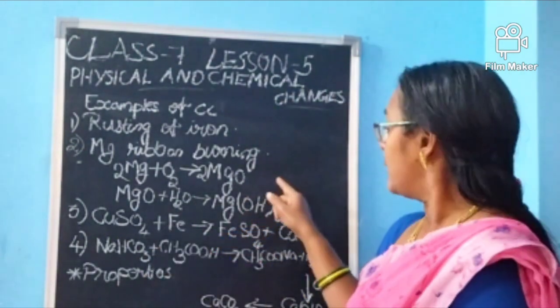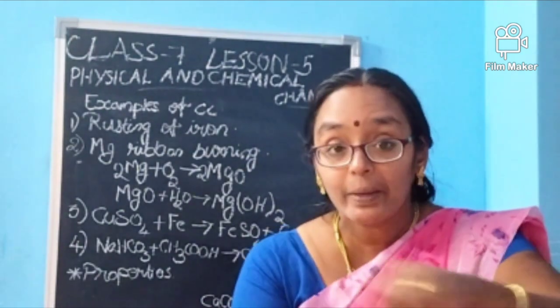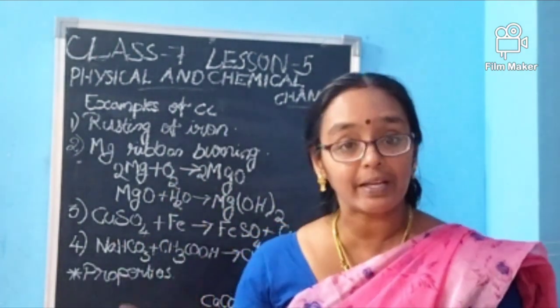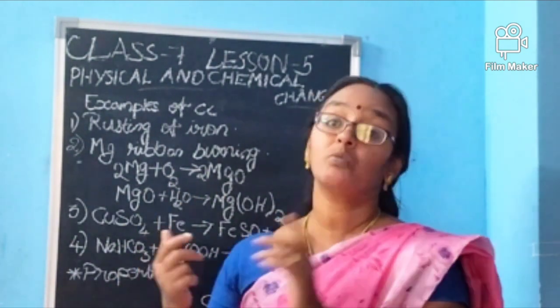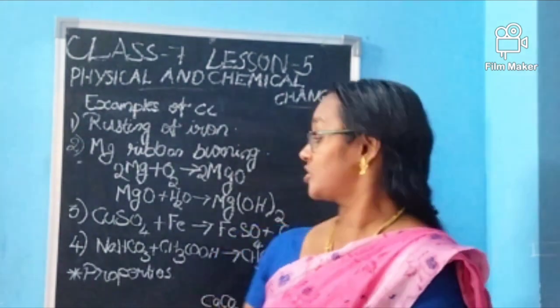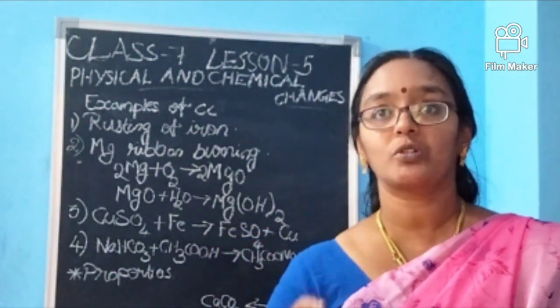It is called what, ma'am? Magnesium oxide. When we take this magnesium oxide and mix it with water, it will be converted into magnesium hydroxide. From this magnesium hydroxide, we can't bring the magnesium oxide back again. It's a chemical change. Now, the third one is there in the textbook.